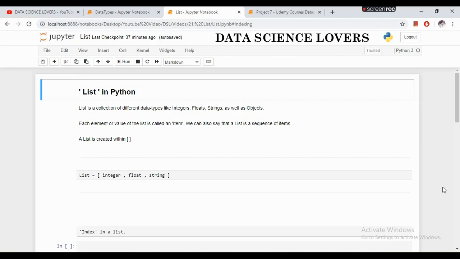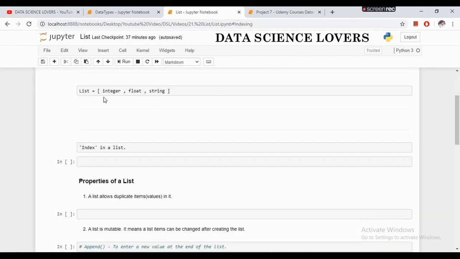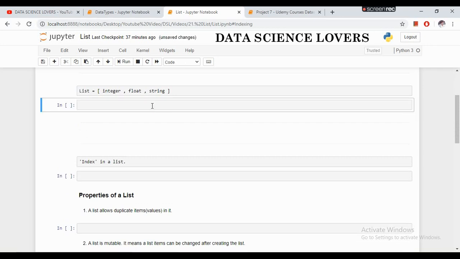A list is created within these types of square brackets. This is the format of a list, which shows that a list is created within square brackets and it can contain integer, float or string values, or a combination of all these three data types. So to create a list, we have to write our list name, and in the square brackets we have to write our items.